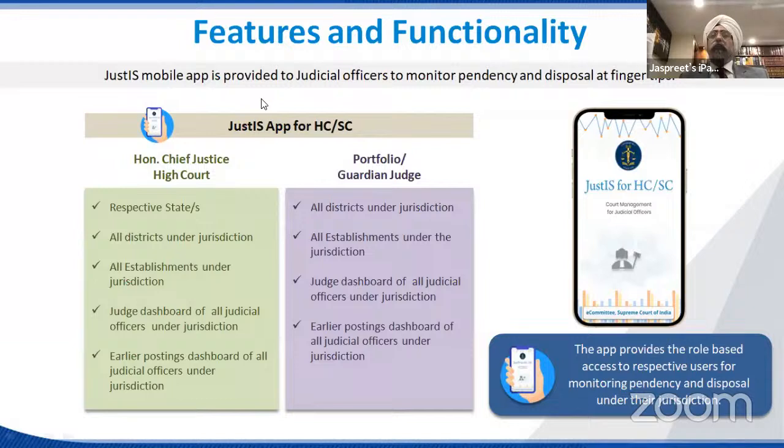Sir, so what are the different facilities which are available to monitor the pendency and disposal? So for the Honorable Chief Justice of the High Court, the respective state or states can be monitored. For example, the Chief Justice of Bombay High Court can get the dashboard for all the states like Bombay, Goa, and Diu Daman.